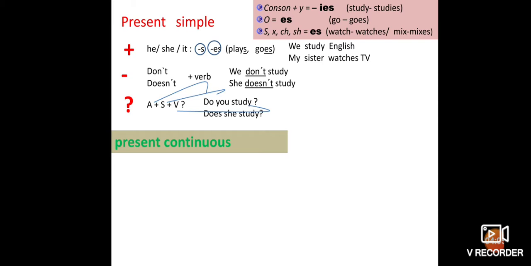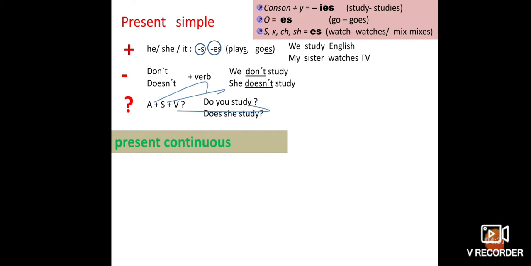So a plus s plus v. So a means that is do, s means that is she, and v is study. So s is the subject and v is the verb and a is the activity.